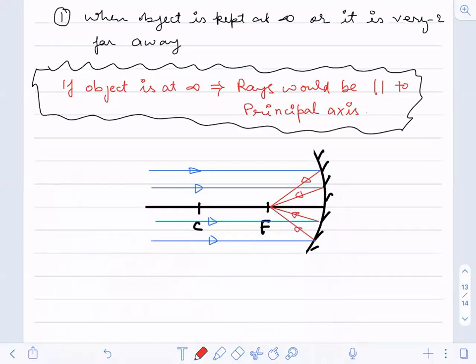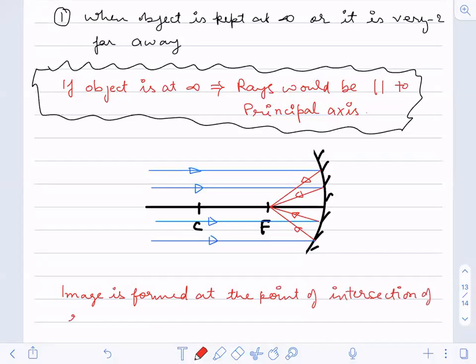Now, the image is formed at focus, because all the rays are converging and intersecting at the focus. So the image will be formed at the intersection point. One more point you have to understand: the image is formed at the point of intersection of reflected rays.